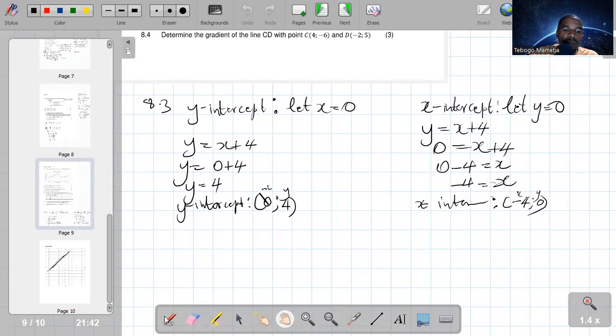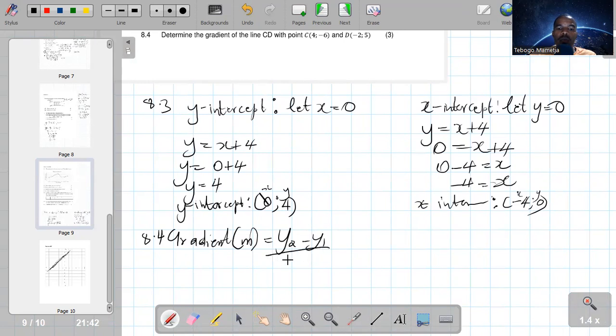The formula of the gradient M is equals to y2 minus y1 over x2 minus x1.